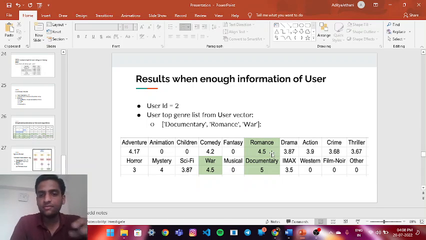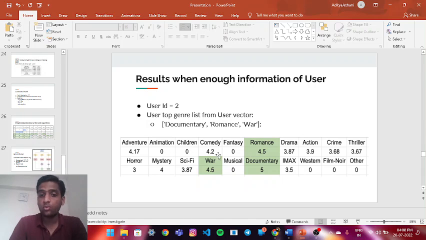For example, if we have enough user information and enough information that the movie requires to be recommended, like this, adventure can be 4.17, animation 0, children 0. For example, this movie contains adventure on a scale from 1 to 10 as 4, which contains 0 animations and 0 child actors.